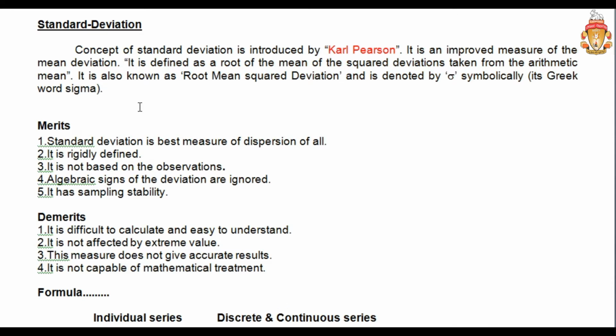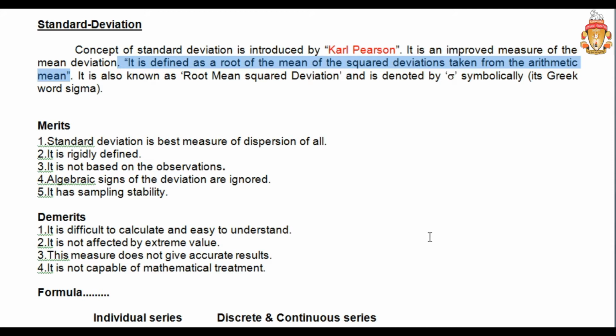If you read this part here, the standard deviation is defined as the root mean square, the square root of the mean of the squared deviations taken from the arithmetic mean. So you find the mean of the squares, and its root is called standard deviation, right?